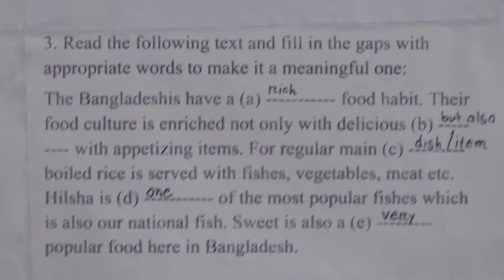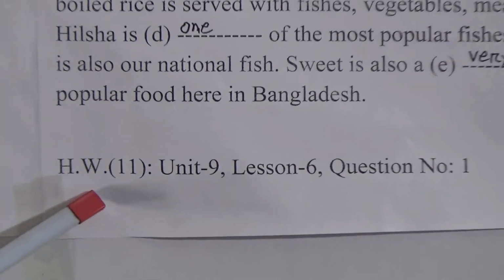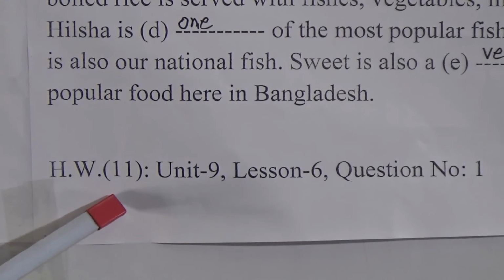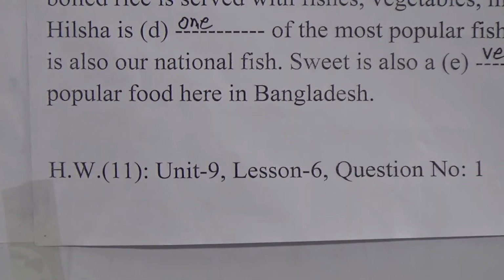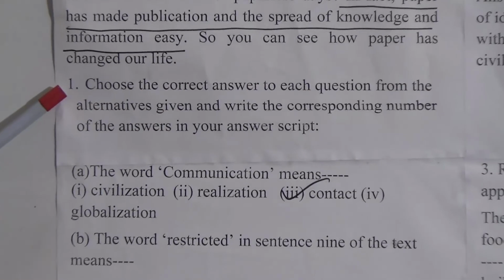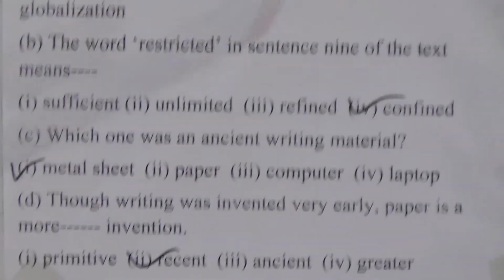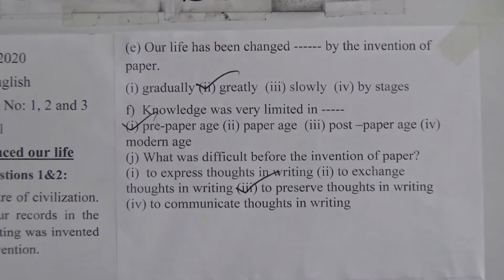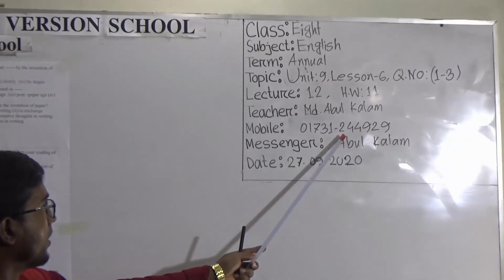Now look at the board. Here written SW, homework. This is our last homework. That means homework number 11 and last lecture also. Unit 9, lesson 6, question number 1. In question number 1, you will have 7 MCQs. 1, 2, 3, 4, 5, 6, 7. These 7 are your SW. Dear students, I request you to look here. It is written my messenger ID, my mobile number also.